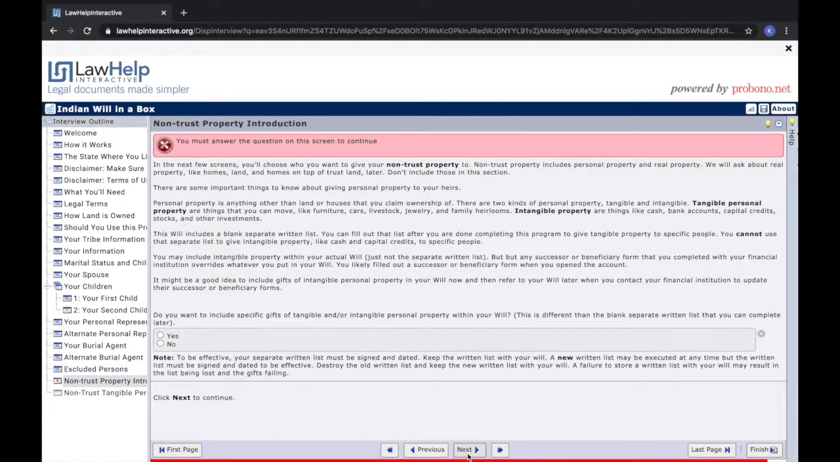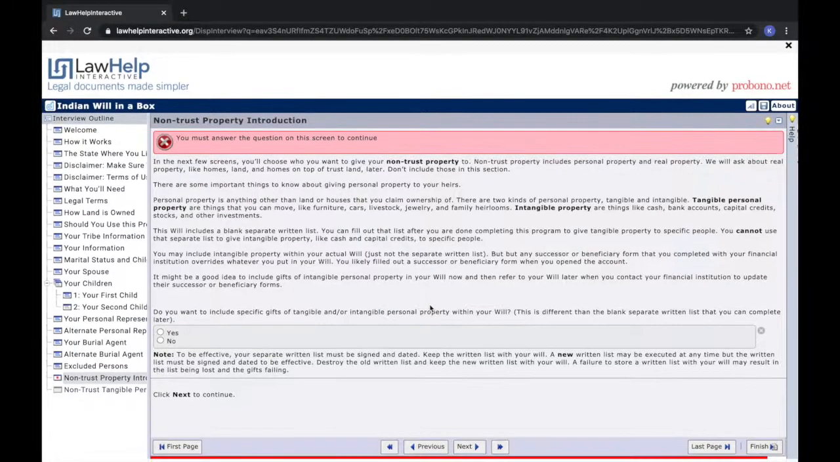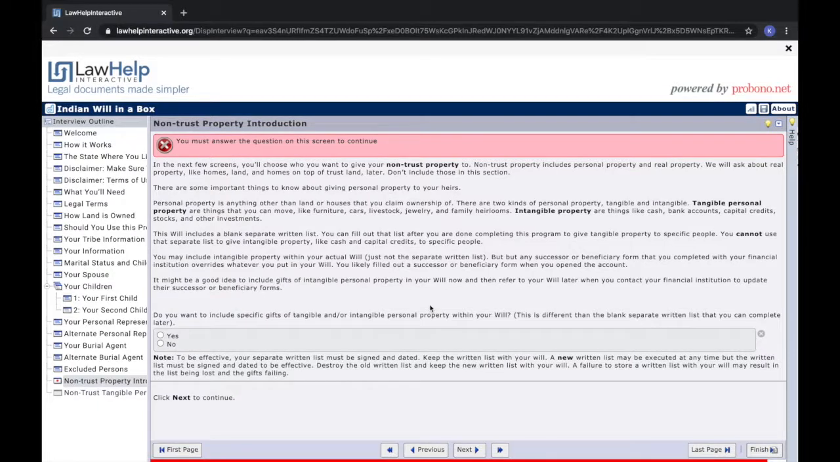The first decision you'll be asked to make is who you would like to leave your non-trust personal property to. It's important to read through all of the information provided by the form, but to summarize, non-trust personal property is any non-trust property you own aside from land and homes. Examples of non-trust property are cars, furniture, jewelry, and bank accounts.